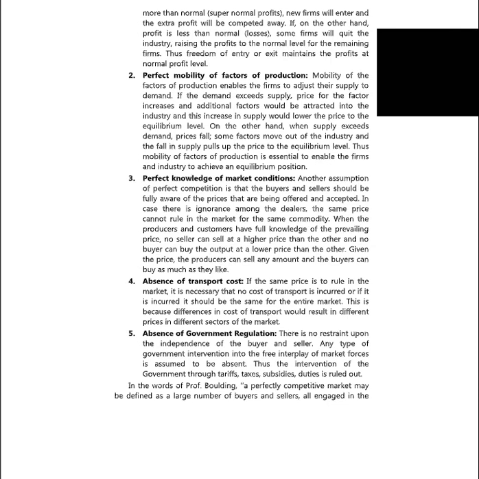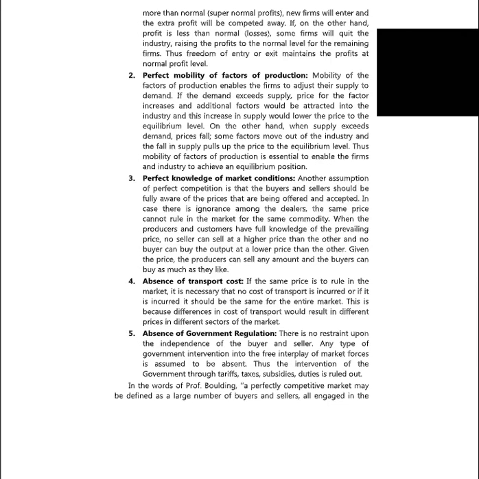So next is perfect mobility of factors of production. Now, the factors which we are considering shall be the raw materials or any other thing which we are using. They shall be perfectly mobile. Meaning, they can be moved from one place to another. For example, if a factory building is shifted from one location to another, then all the production, everything, should be able to be moved from one place to another. The raw material also should be available at the same cost and same quantity at that place also.